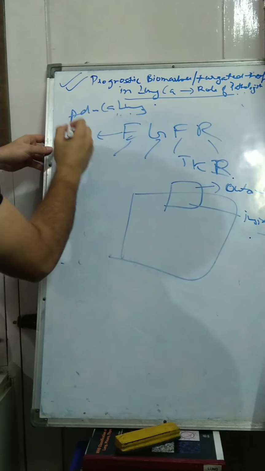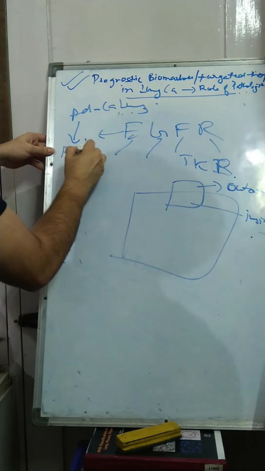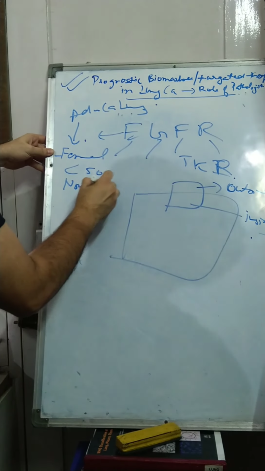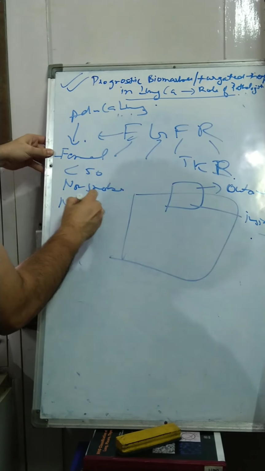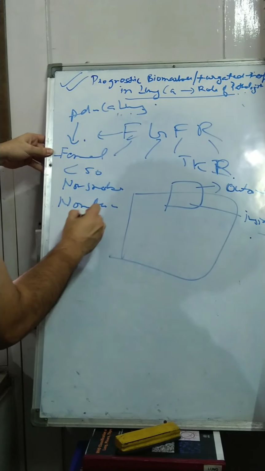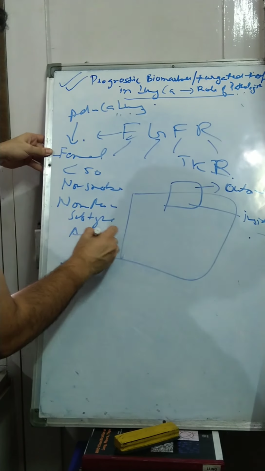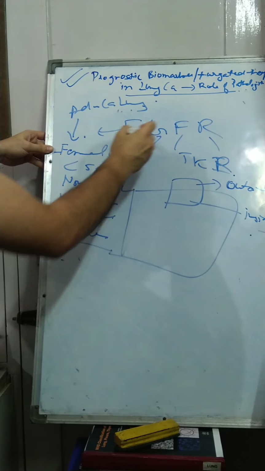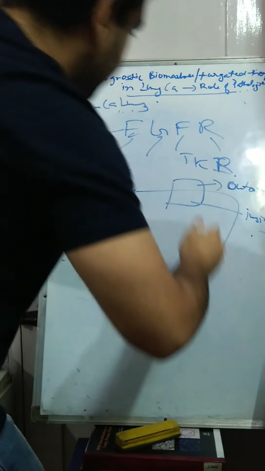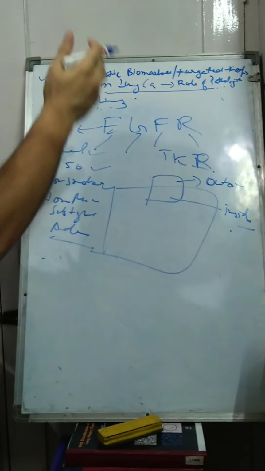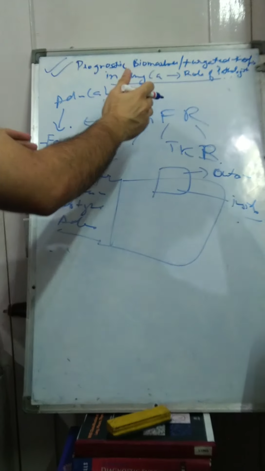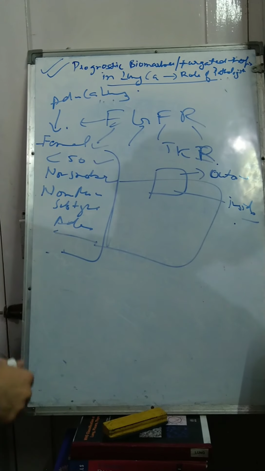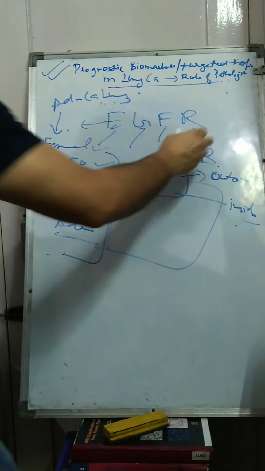It is more commonly seen in female patients who are less than 50, who are non-smokers, and have the non-mucinous subtype of adenocarcinoma. So every word is important. Female, less than 50, non-smoker, adenocarcinoma, EGFR mutation. This is now a routine. So in any case of adenocarcinoma, we check for EGFR mutation. This profile will fit if you look closely. So EGFR is a TKR.